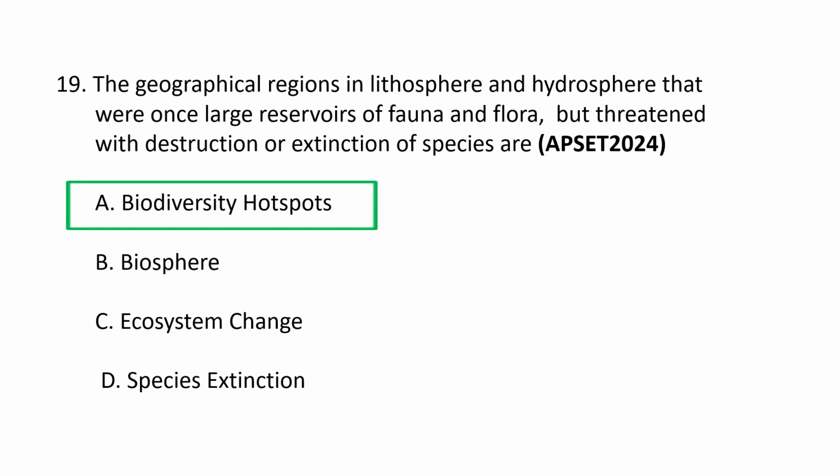Biodiversity hotspots. Biodiversity hotspots are biogeographic regions that have a significant amount of endemic species. That is, these species are found nowhere else. These are known as endemic species, but they are under severe threat from habitat loss and other human activities, which makes them crucial areas for conservation efforts. These regions include terrestrial, or lithosphere, and marine, that is hydrosphere, ecosystems, where species and their habitats are at risk of destruction or extinction. So these are known as biodiversity hotspots. A is the correct option.